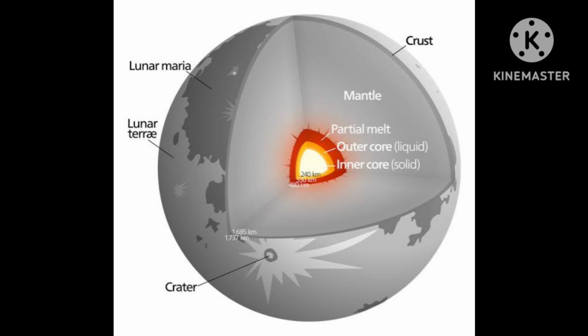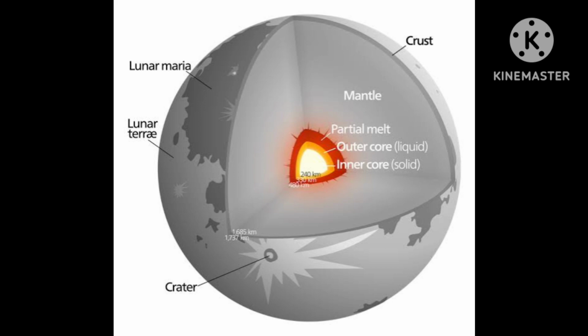And diameter of moon is 3474.8 kilometer. And earth diameter is 7,926 miles. That is 12,756 kilometer.